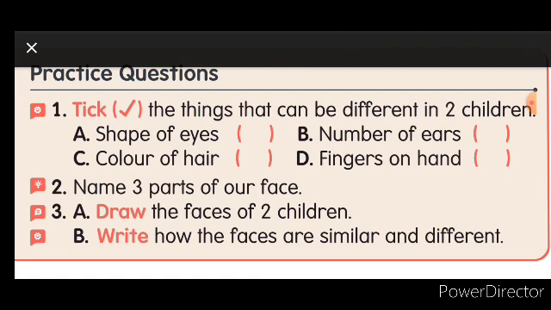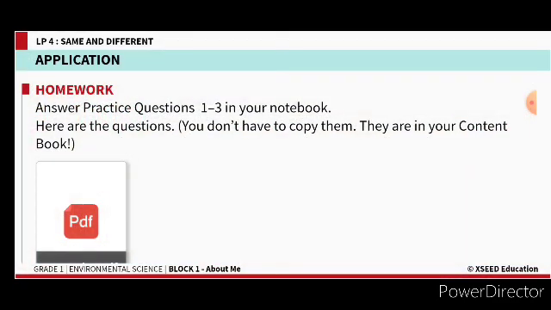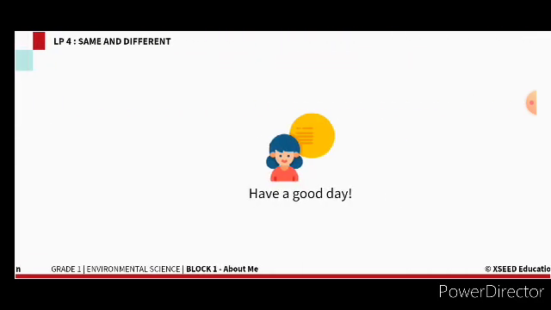Write the lesson name, that is the block name. If you write also, enough. Block 1 you write, date you write, and you can write practice question as heading, and just do the answers for the question 2 and 3. You can mention lesson 4, question 3 and 4. That's enough, and you complete, children.